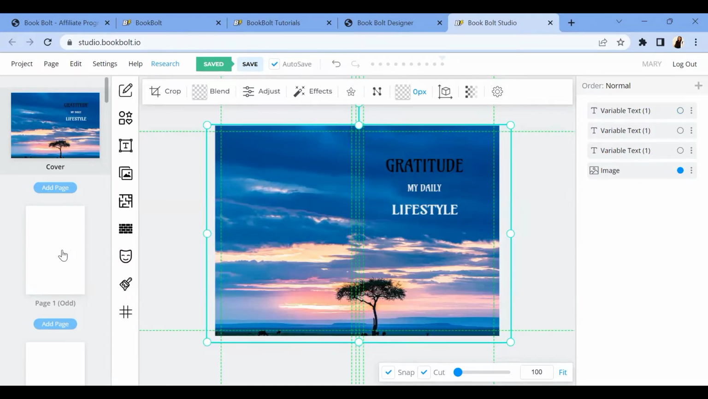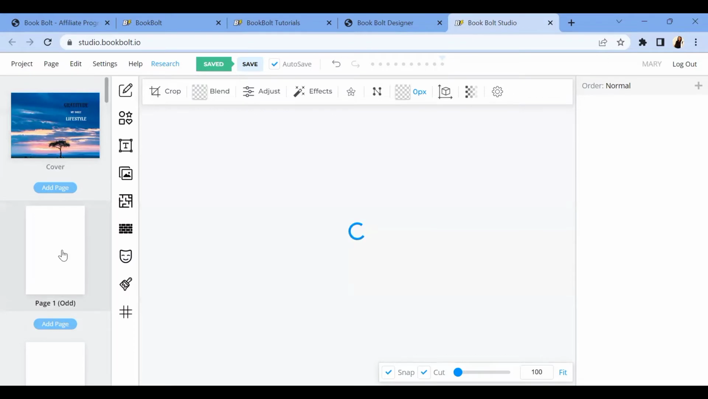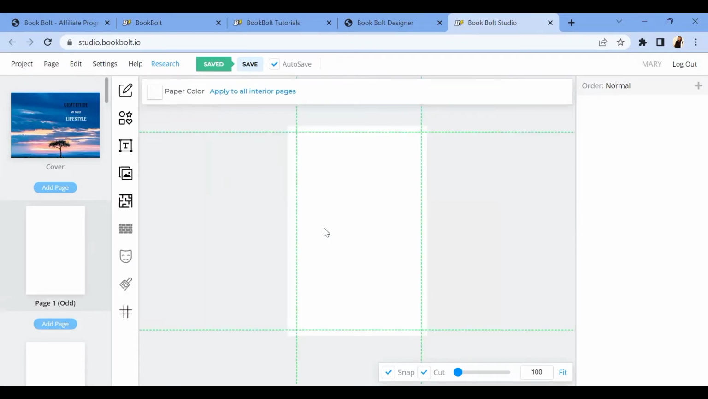We are going to go over to our second page. We are going to click on the page. Because this page is where the text is going to be, depending on how you want to customize your book, you can put maybe a little introduction and whatever you want to do. But for the sake of this tutorial, I'm just going to go straight to the content of the book itself.